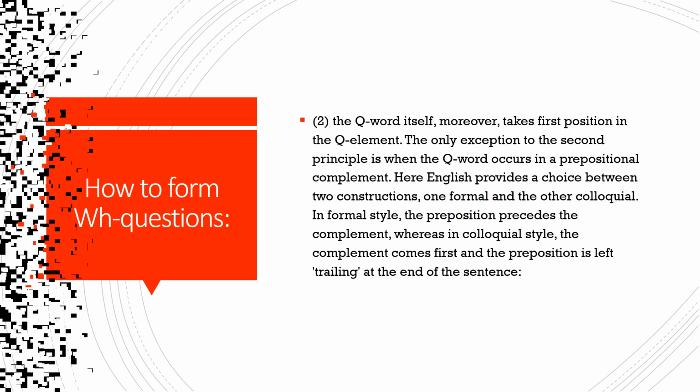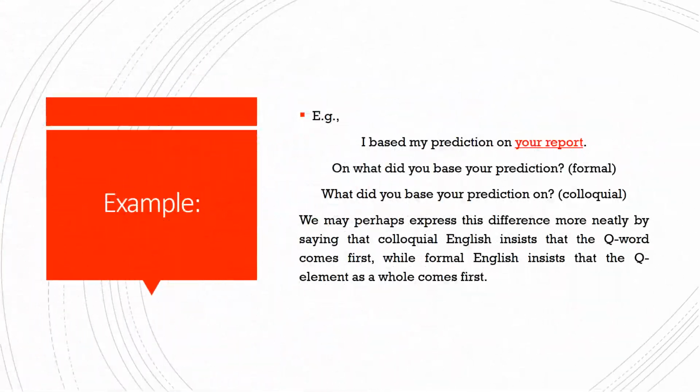Okay, so to explain rule number two, we can change this statement into a WH question. The statement is, I base my prediction on your report. So this is a statement, and we want to change it into a WH question by asking about your report. Your report is an object, is something.